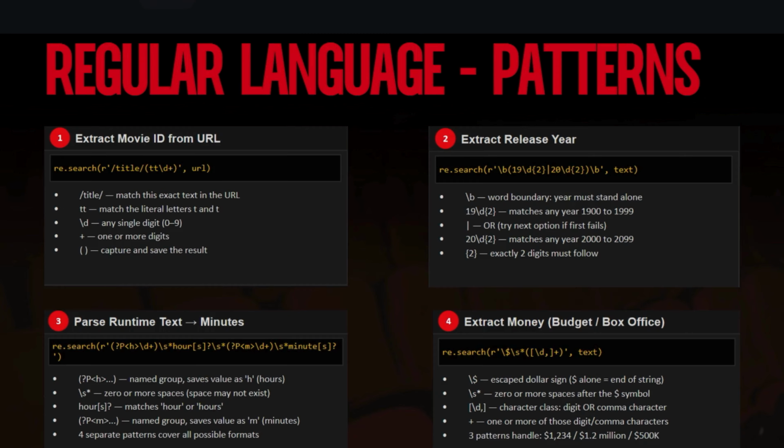And for extracting money, I also use 4 regular expressions, because to express money they can use commas, or sometimes they use 1.3 million or something like that. So we need to consider all of these conditions. That is why I use 4 regular expressions there. But here we use the $ sign, right? This means we escape the $ sign, because $ in regular expressions has its own meaning: it means the end of the string. So to be clear, we escape the $ sign.